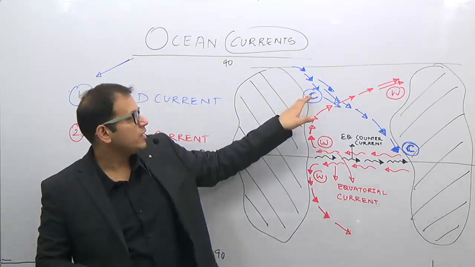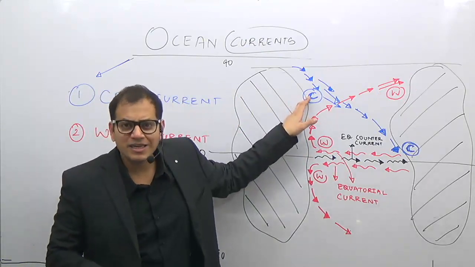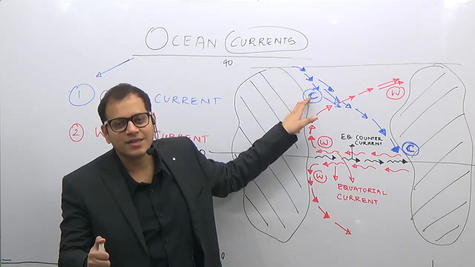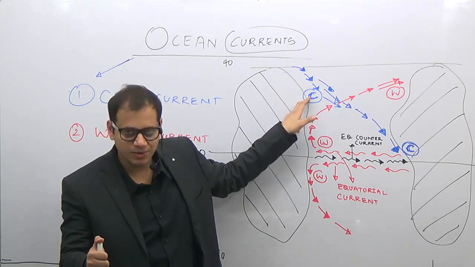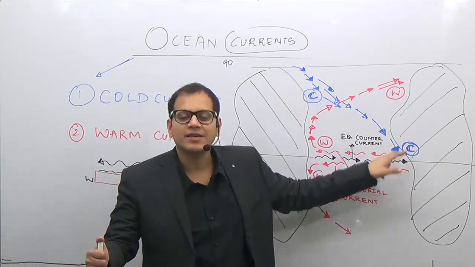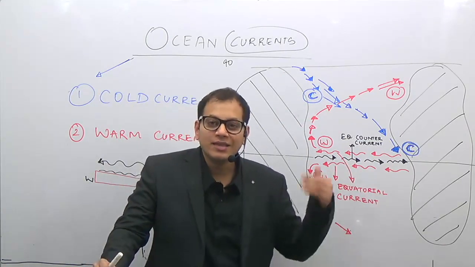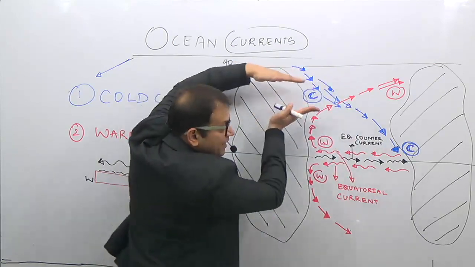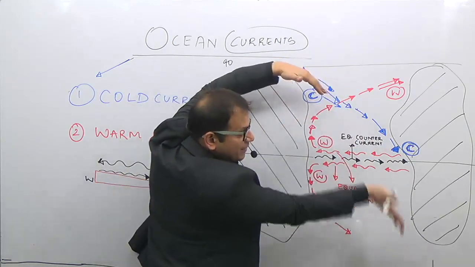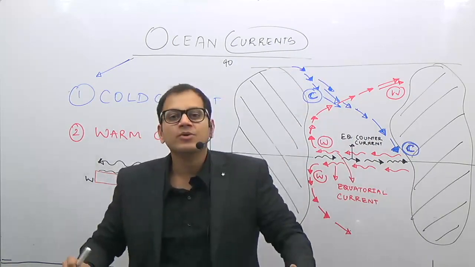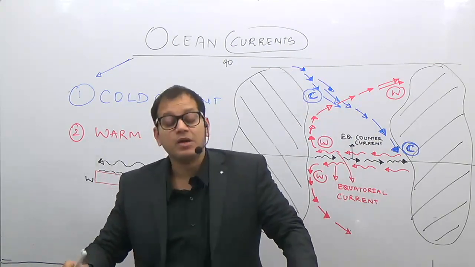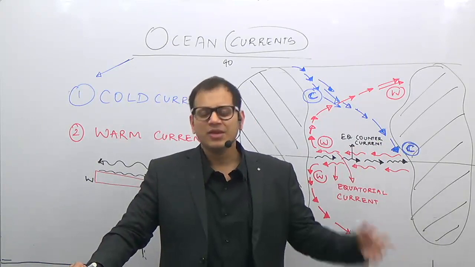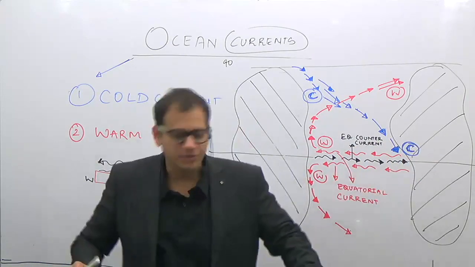Where are the areas of the cold current? This is one area of a cold current. You call this current the Labrador current in the Atlantic Ocean. You call this current the Oyashio current in the Pacific Ocean. There is another cold current here. Why is this cold current here? Because this cold water comes downwards, and due to the Coriolis force, it is deflected to the right-hand side. So it is a cold current. You call this the Canaries current in the Atlantic Ocean. You call this the Californian current in the Pacific Ocean.